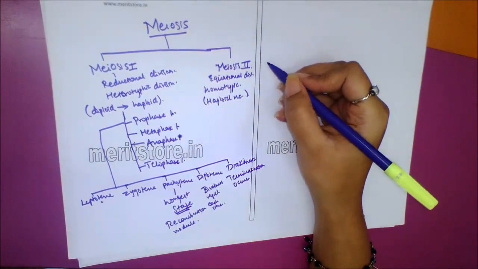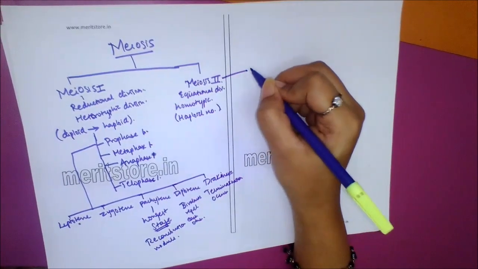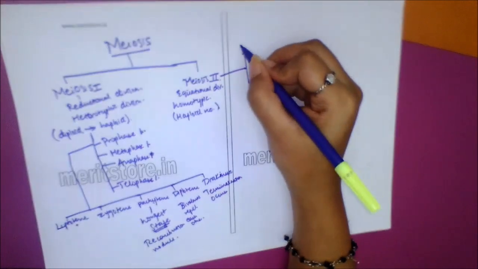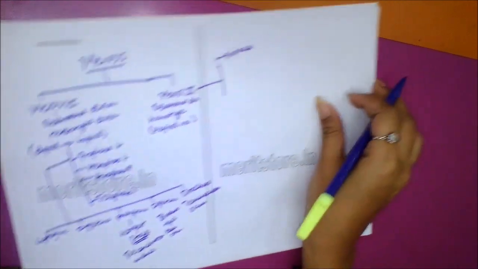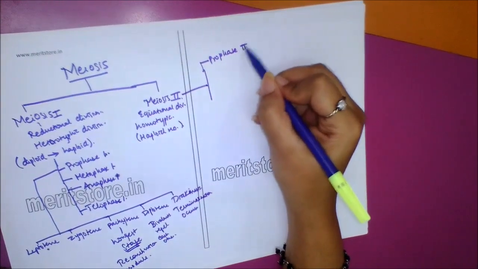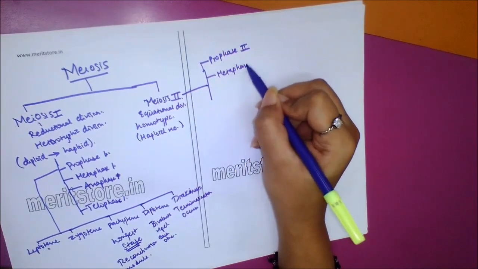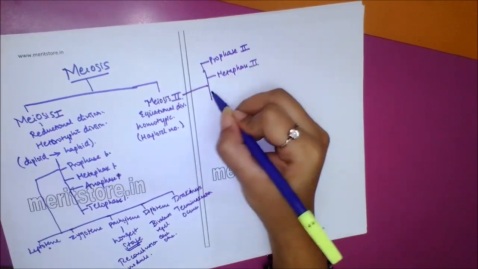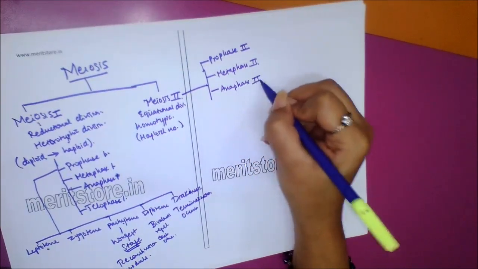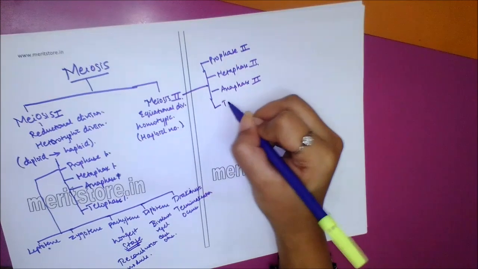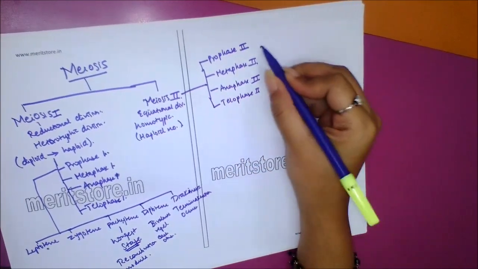Now meiosis 2 is subdivided into 4 phases: prophase 2, metaphase 2, anaphase 2 and telophase 2.